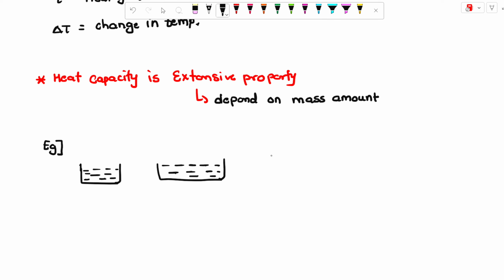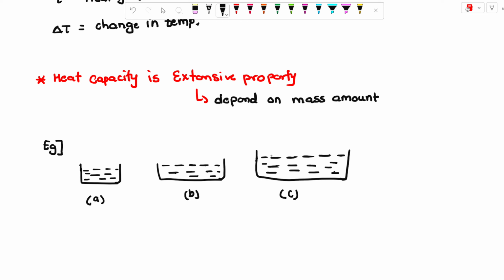I can also fill this with water, and the third beaker's holding capacity is 5 liters. The amount is different in every example. Suppose A is the smaller one, B is the middle one, and C is the larger one.